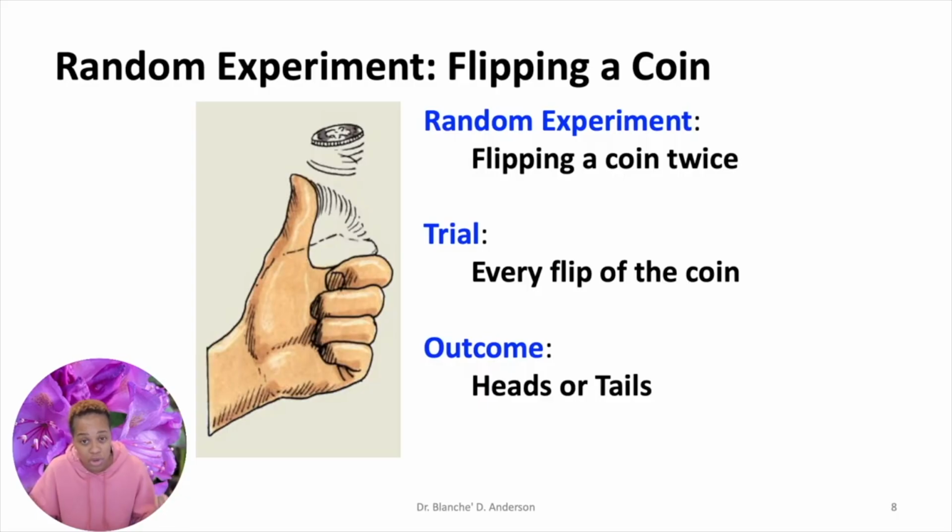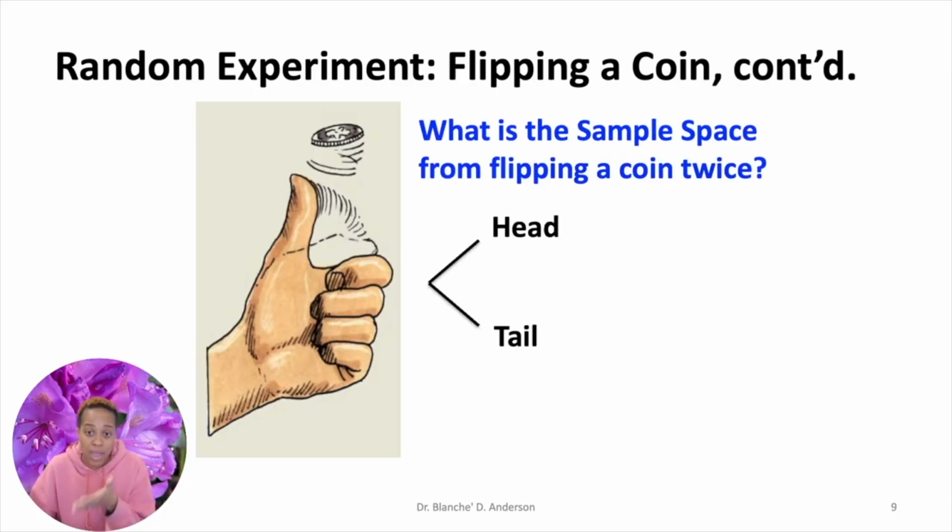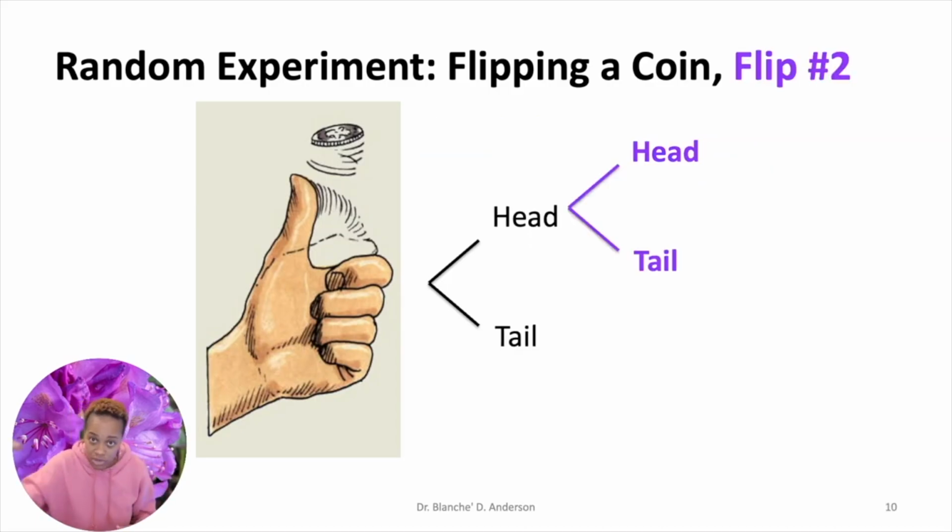So if you flip a coin twice, you have your first flip, that's your first trial. You can either get heads or tails, correct? So if you look on the screen, I have heads and I have tails. Well, if you flip again, if you got heads first and you flip the coin again, you can get heads or tails again. So you notice that when I flip the coin the first time, I have two outcomes, heads or tails. If I flip the coin again, I'm going to have two outcomes, heads or tails. See, it just keeps repeating with each trial.